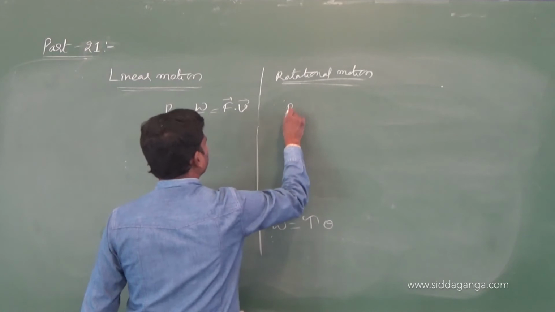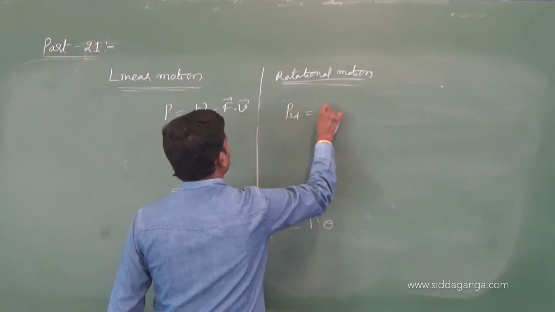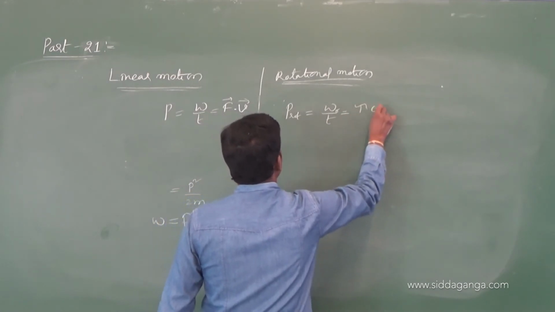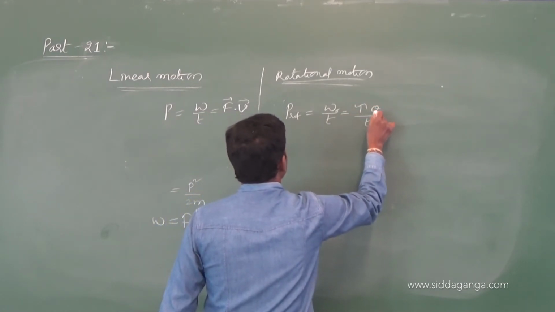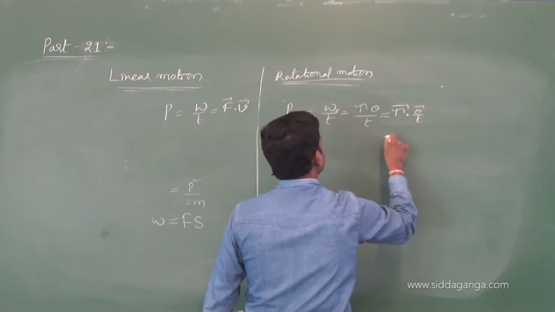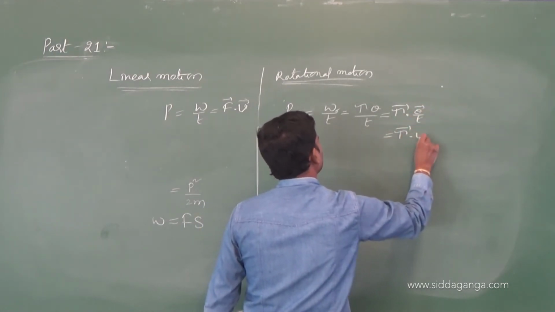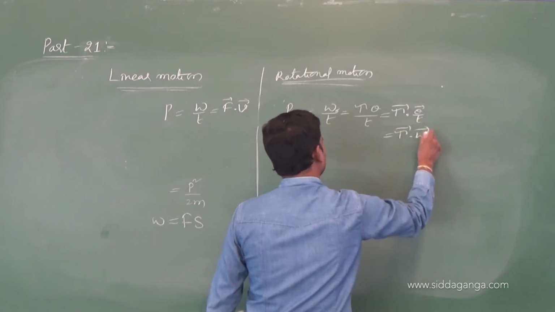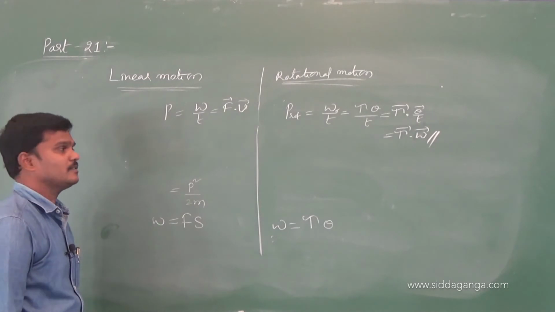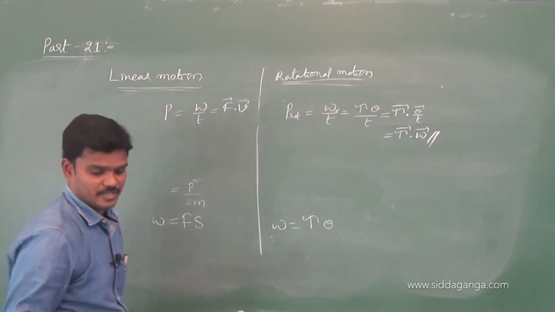Rotational power is work by time. This is rotational work done, tau theta by t. So we can write tau bar dot theta by t, so tau bar dot omega. Rotational power.